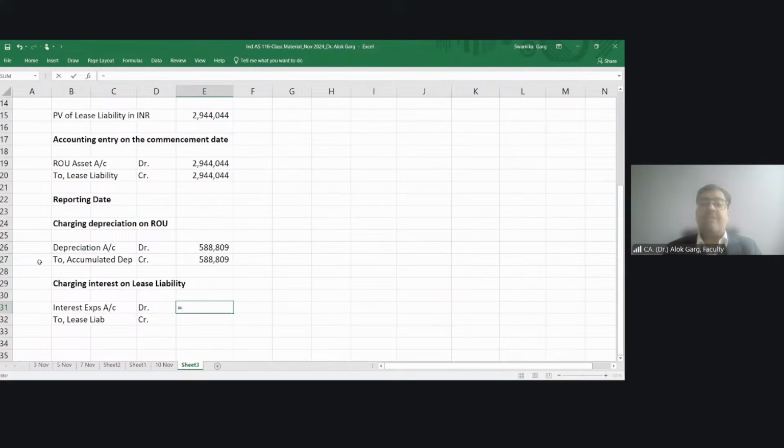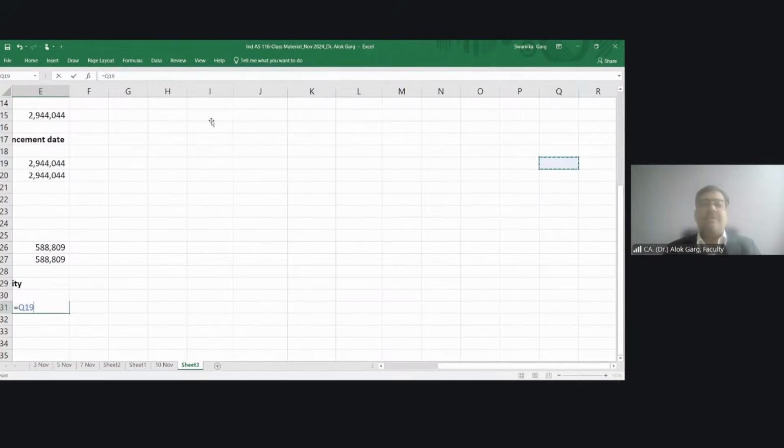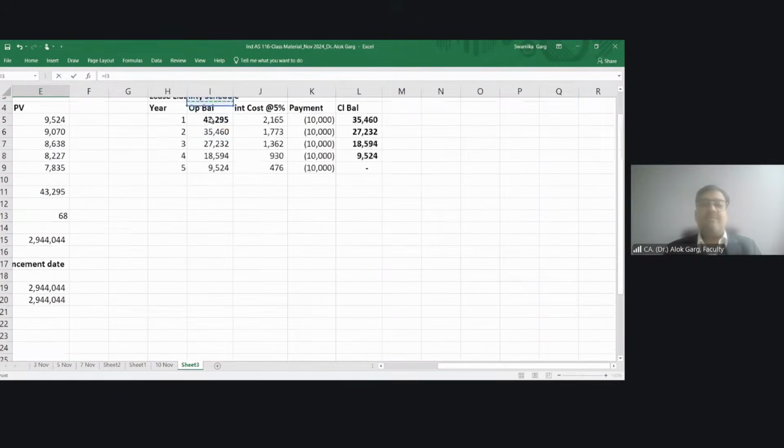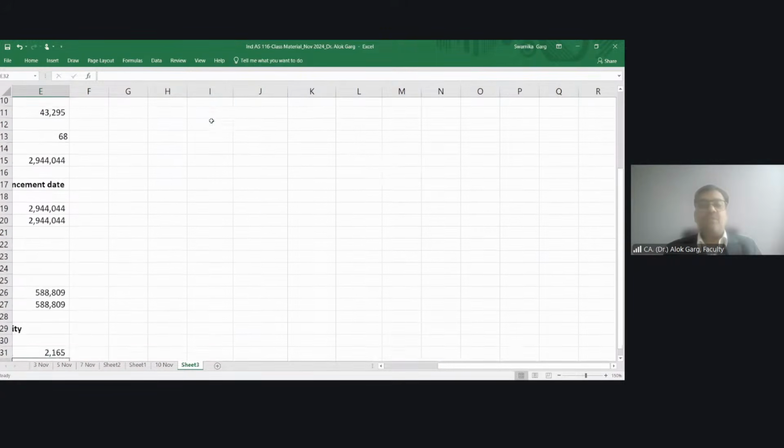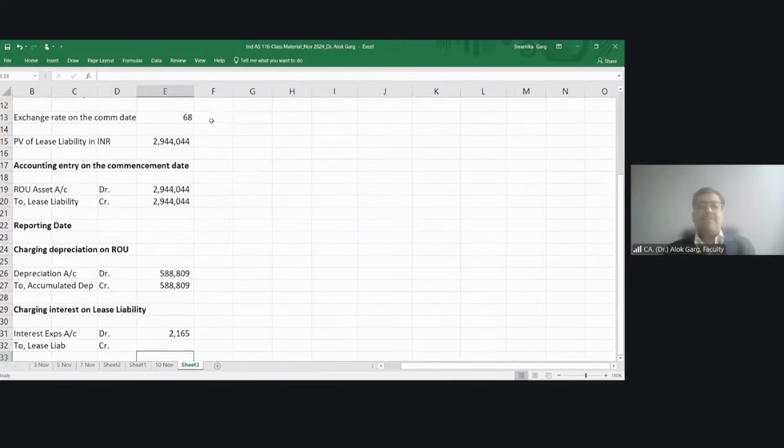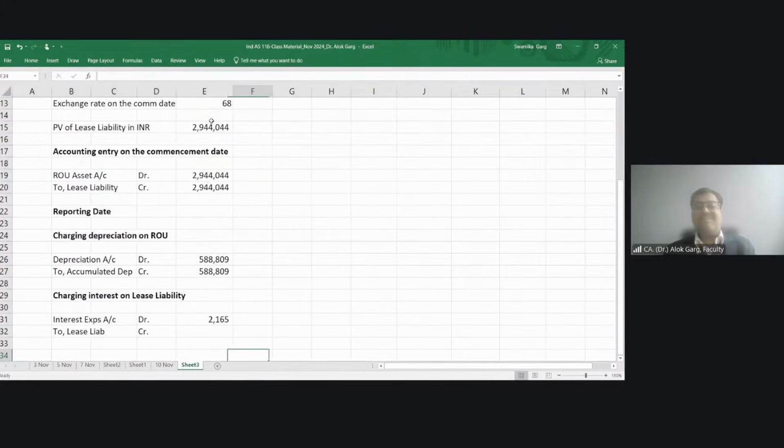And what is the interest expense? It is already there in your lease payment schedule. Interest expense is $2165. Multiply by what rate? Yes, at the average rate. It has to be at the average rate.